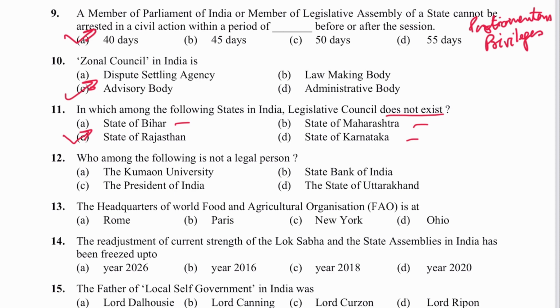Next is question number 12. Whom among the following is not a legal person? President of India is not a legal person. C is the answer.